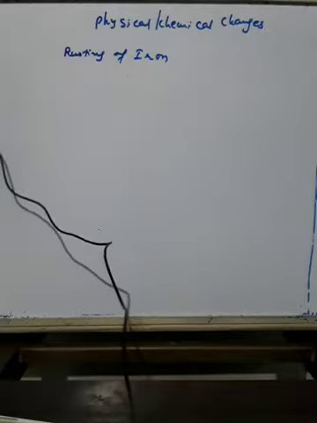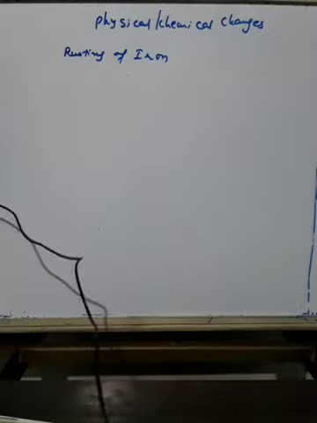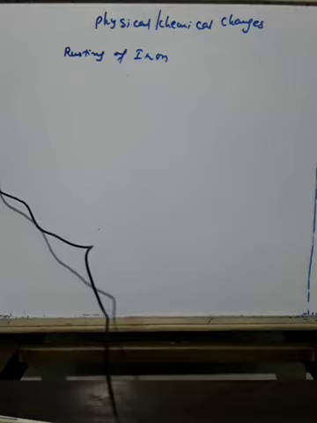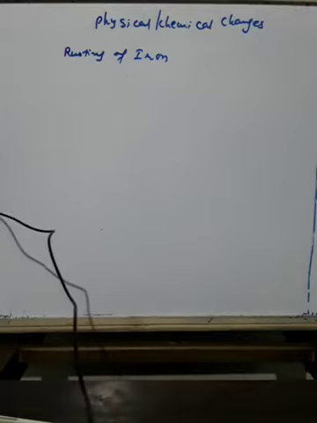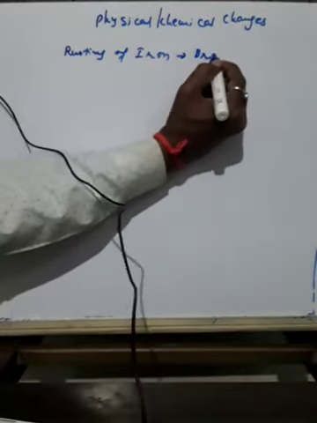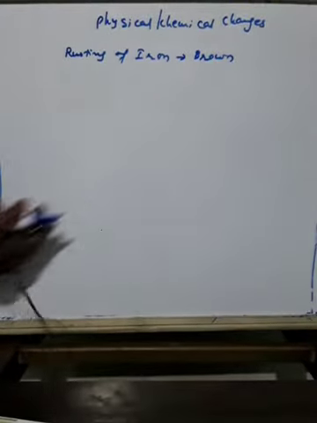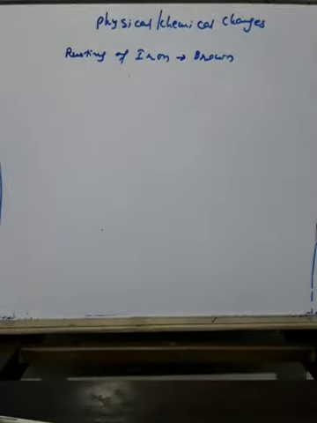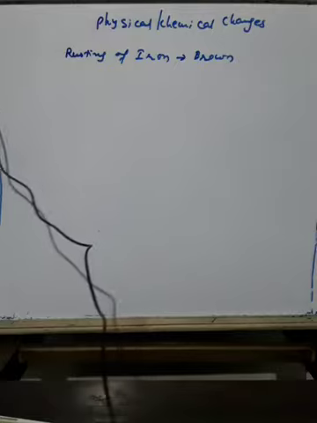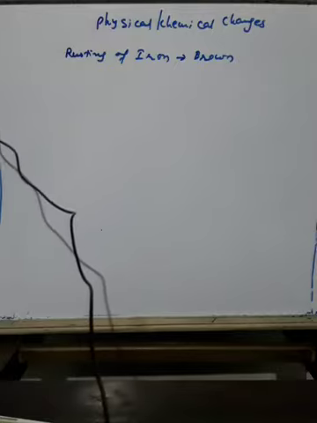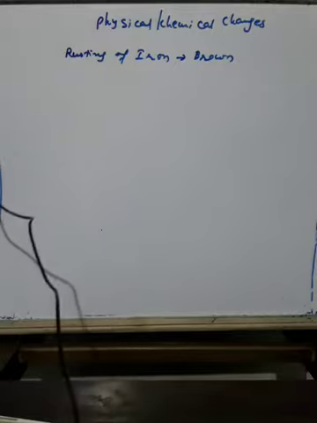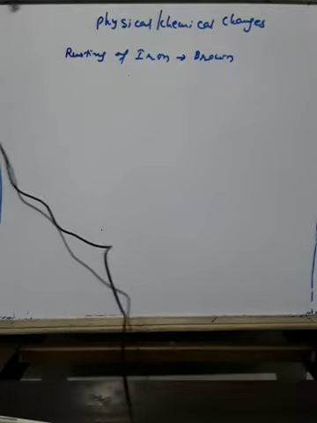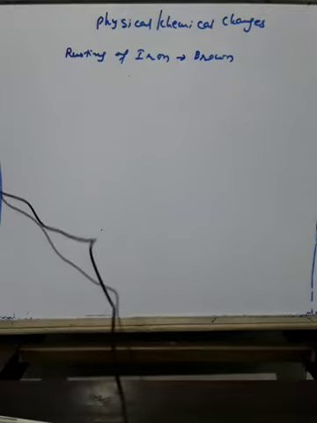If you take a piece of iron and keep it in the open for so many days, its color will change into brown. That color change of iron into brown is called rusting. It is a slow reaction, and a new substance is formed.